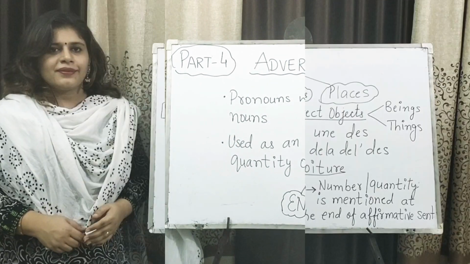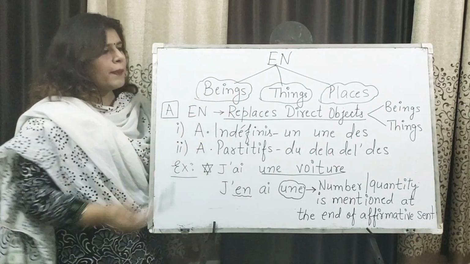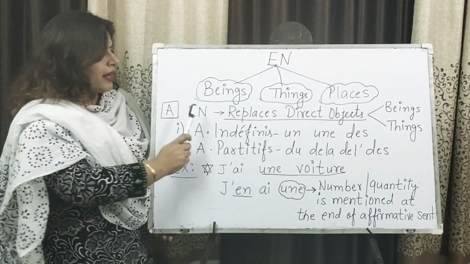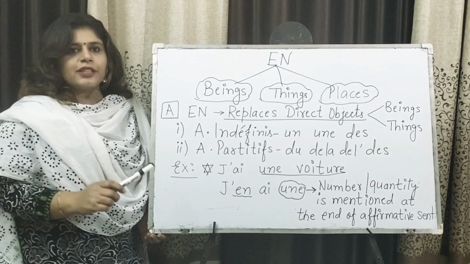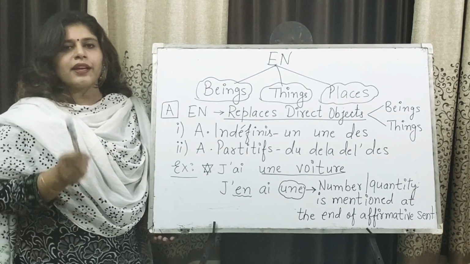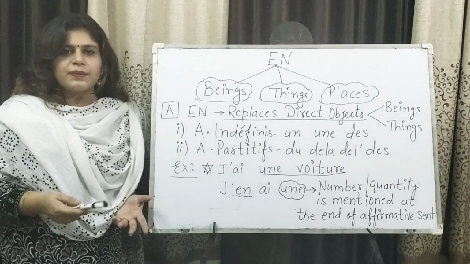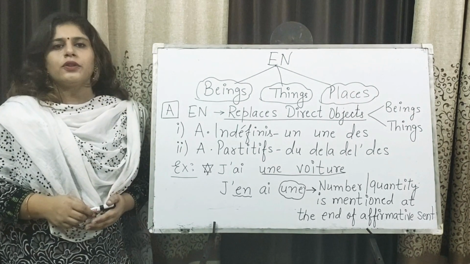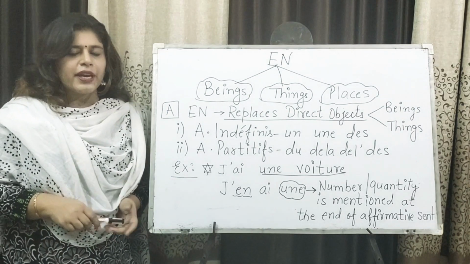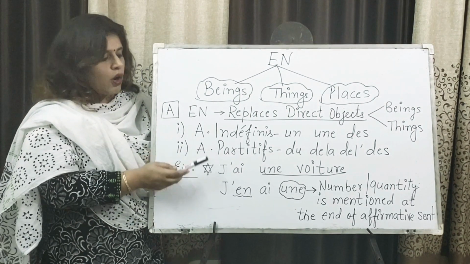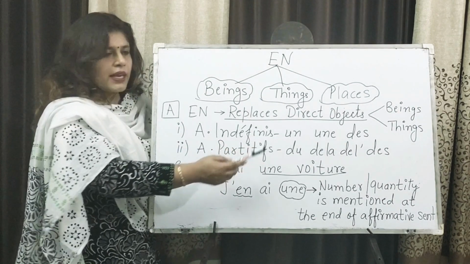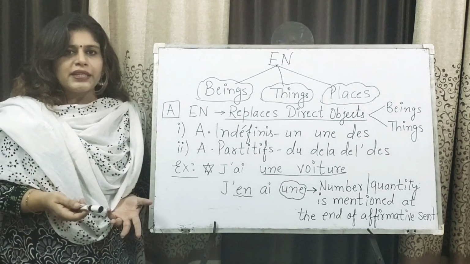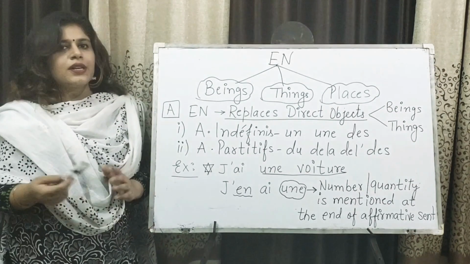So let's get started. Now as you can see, en could replace beings, things as well as places. Starting with the first point, en replaces direct objects. Direct objects could be things or beings. So far we have studied direct object pronouns, the COD. But now we are going to learn that en also replaces the direct object when it comes with an indefinite article or a partitive article. We know the options here: un, une, du, de la, de l', des. If these options are there and the object is direct, it will be replaced with en and not COD.